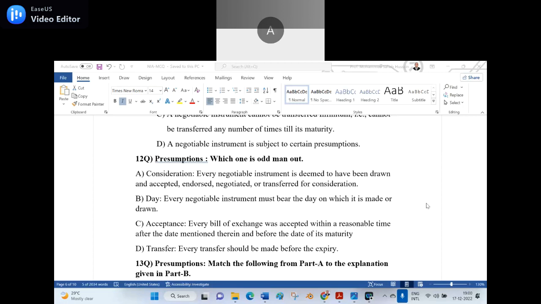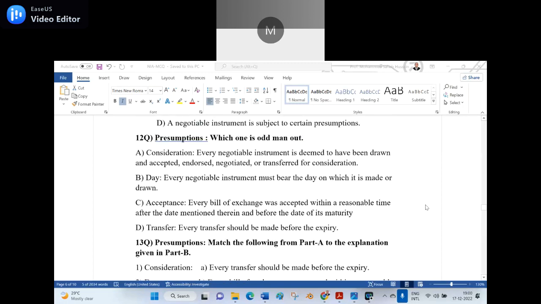I removed the date from there and put the day. Yes, sir, I got it, sir. Just use common sense. I removed the date, and I kept the day. So what is exactly there? There will be a date. Every negotiable instrument must bear the date on which it is made or drawn. That is the appropriate answer.